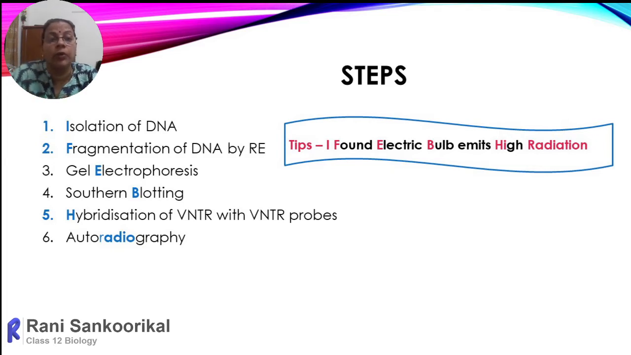The code for finding out the steps is "I found electric bulb emits E is silent and high radiation." Here I stands for isolation of DNA, because DNA we have to get only from a nucleated cell. It can be any cell. It can be a drop of blood, a drop of saliva, a vaginal swab or a hair follicle. Any body fluids or body cells which contain nucleated cells will act as the source of DNA.